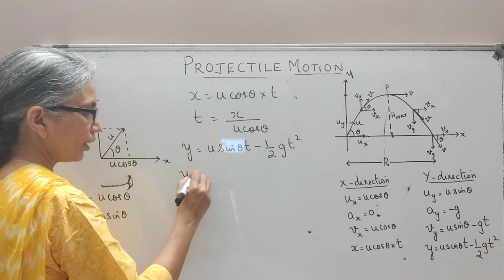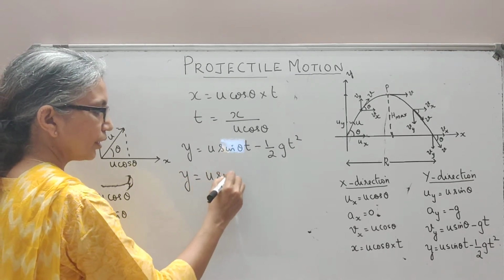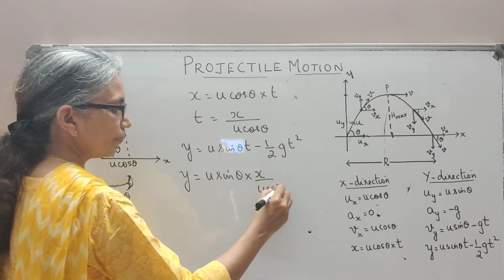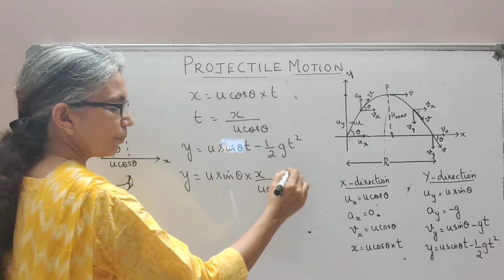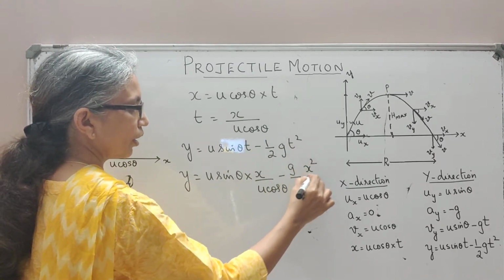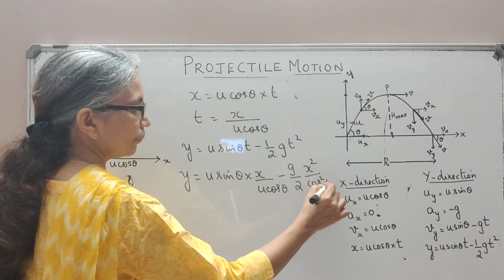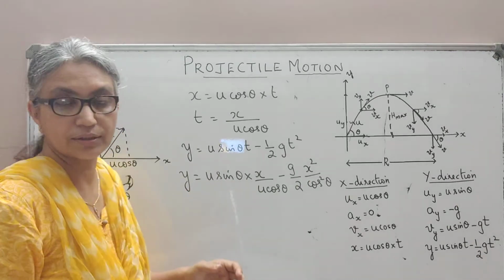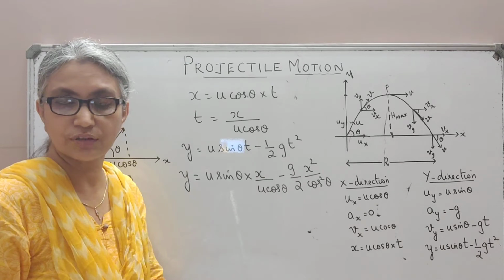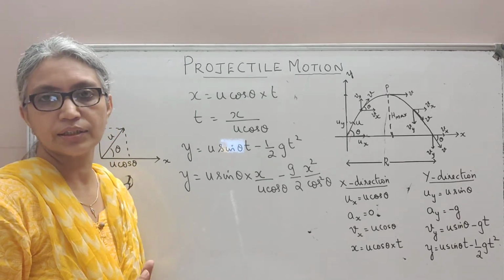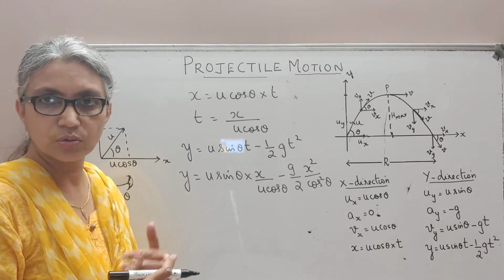So I have y equal to u sine theta into x by u cos theta, minus g by 2 into the square of this, that is x square by u square cos square theta. Now u and theta are constants, because u is the initial velocity with which you projected the projectile and theta is the initial angle of projection. So the two are constants.